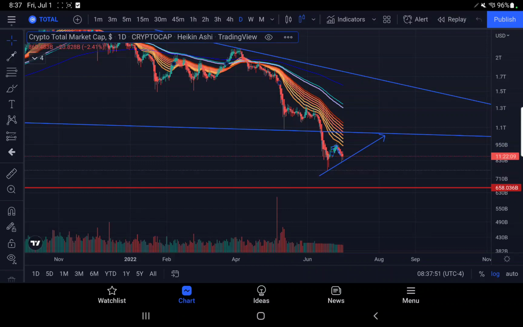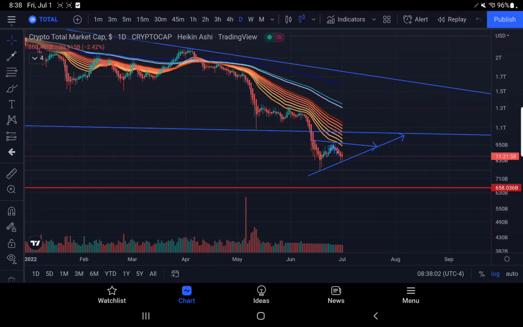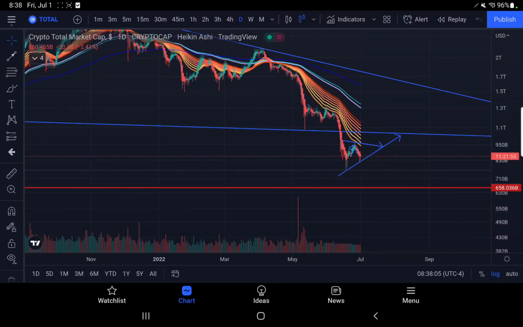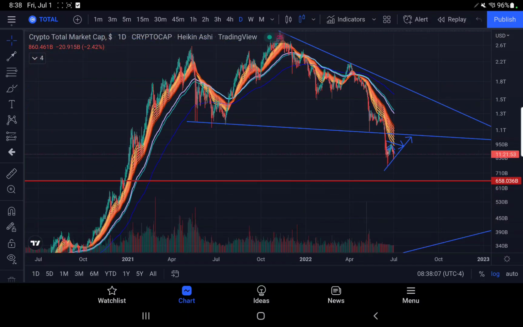So you could look at that, but then you can also say, well, we failed on the first attempt up, so couldn't we just say we're in a defined pattern? Absolutely. So you could be more like this, and then once that busts, you're coming down to 658.036 trillion on this breakdown.